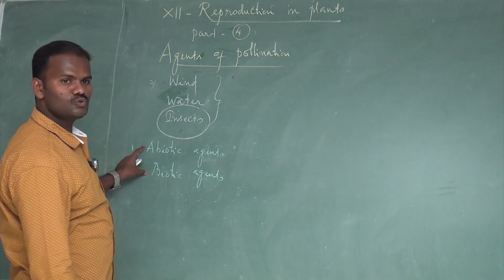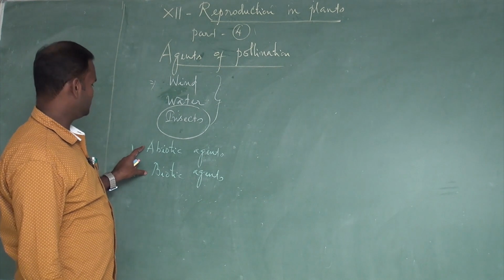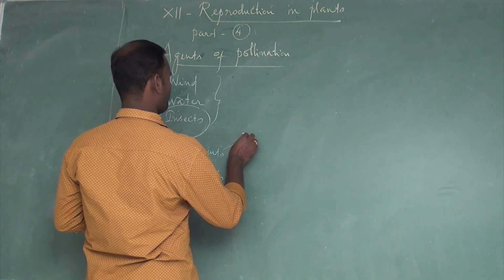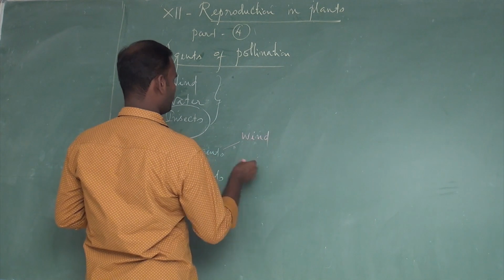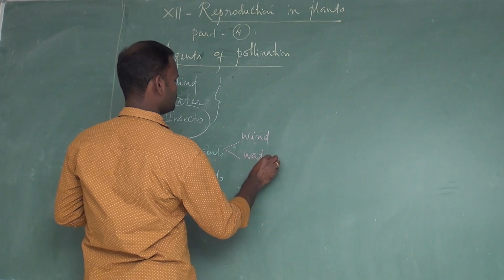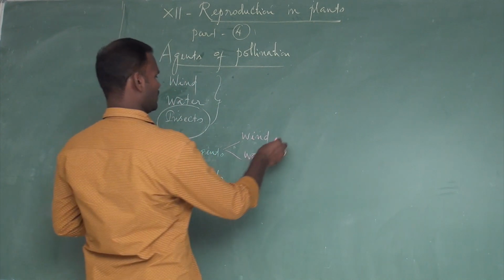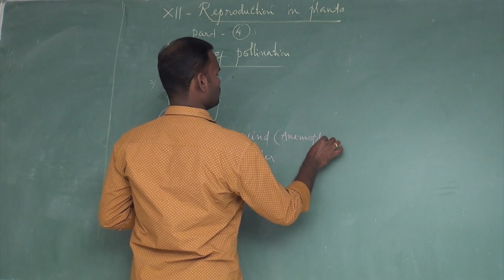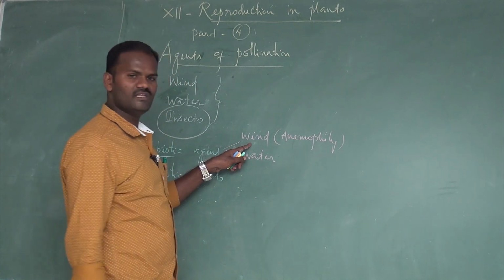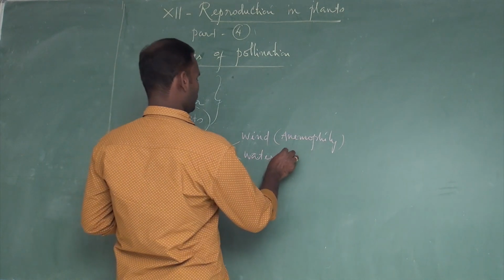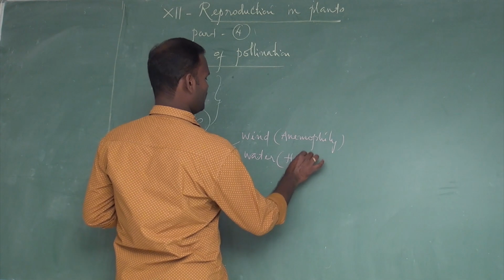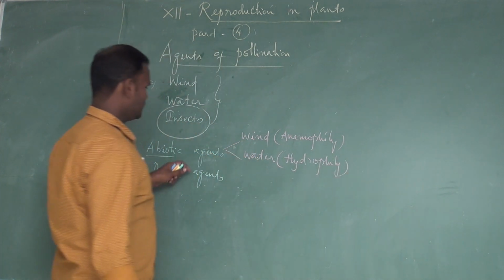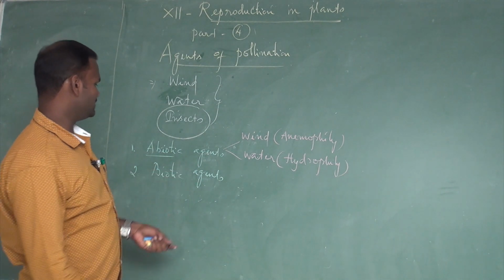Abiotic agents are, for example, wind and water. Pollination by wind is called anemophily. Pollination by water is called hydrophily. These two are abiotic agents.